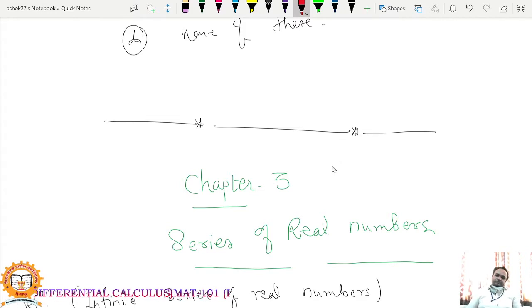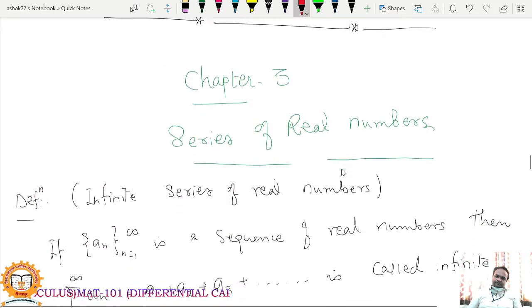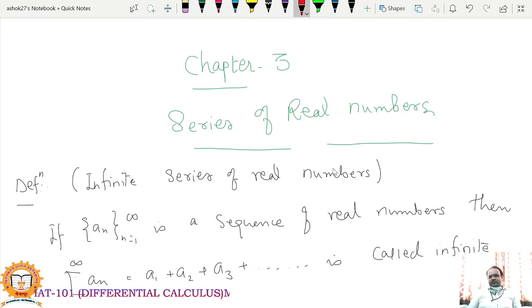So next chapter, that is chapter 3, is series of real numbers. So what is the definition of an infinite series of real numbers?